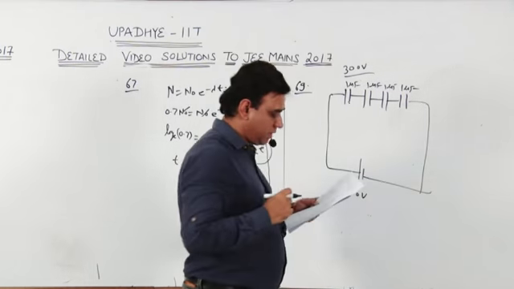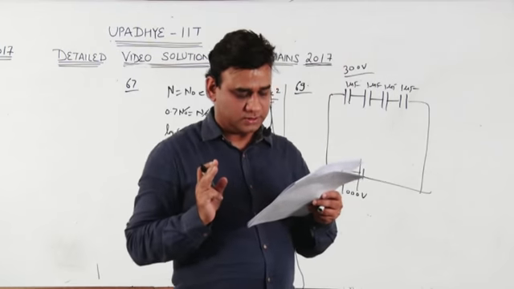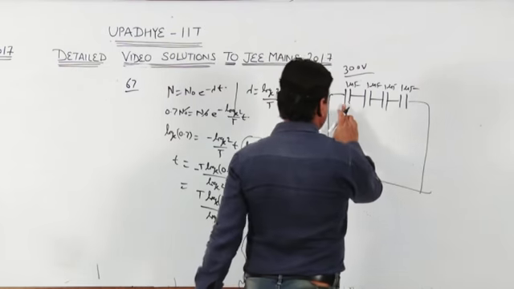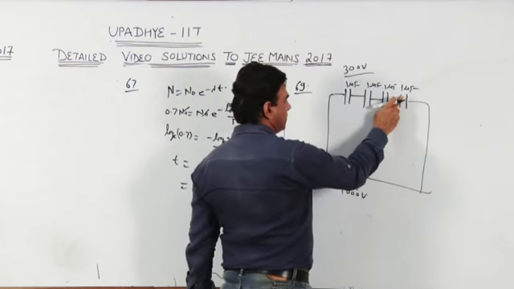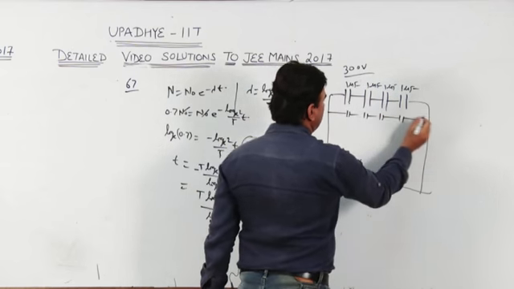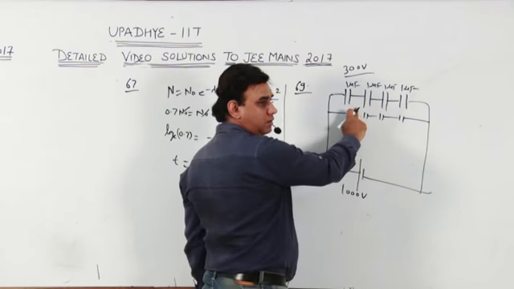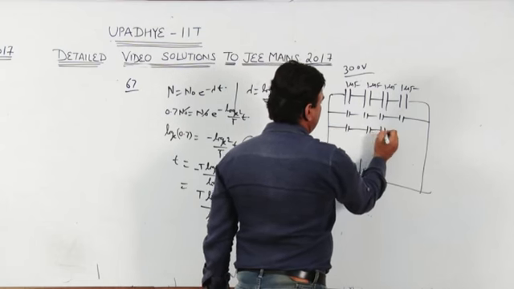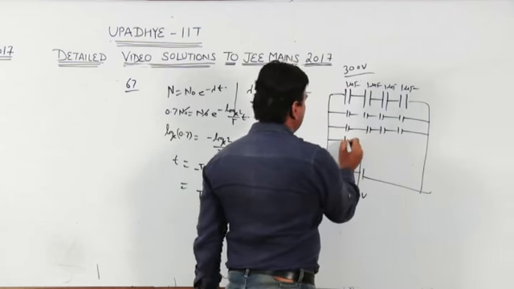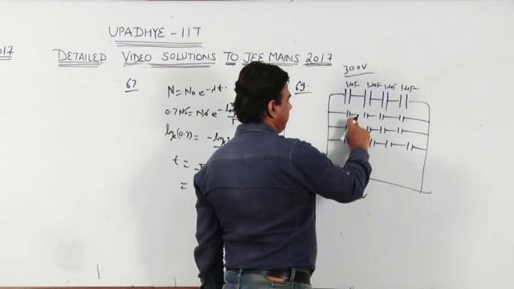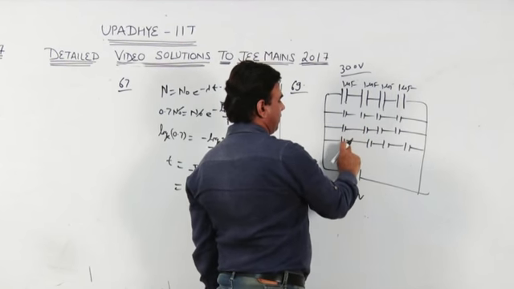Now the second condition we have to fulfill is that the resultant will be a 2 microfarad capacitor. Here we get 1 by 4, because these 4 are in series. Again 1 by 4, 1 by 4 in parallel, so it will become 1 by 2. Again 1 by 4, 1 by 4, 1 by 2.